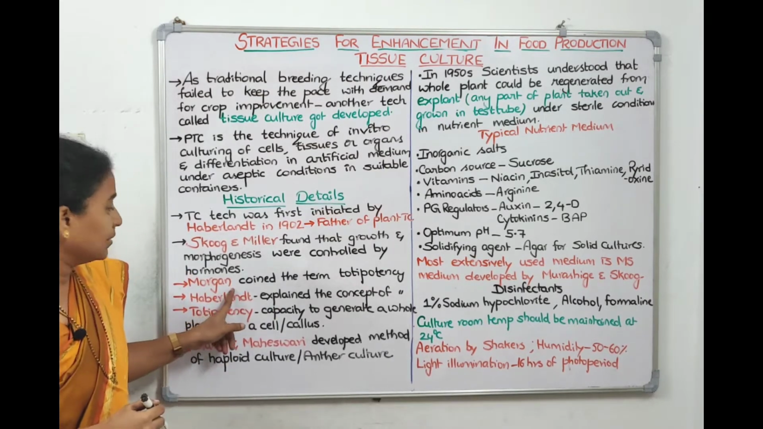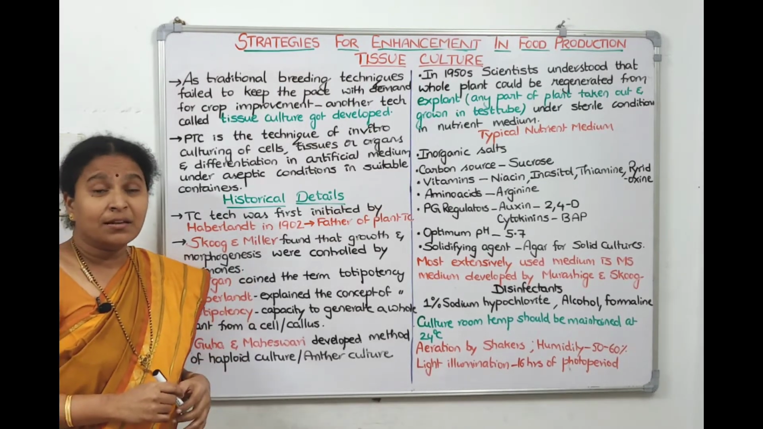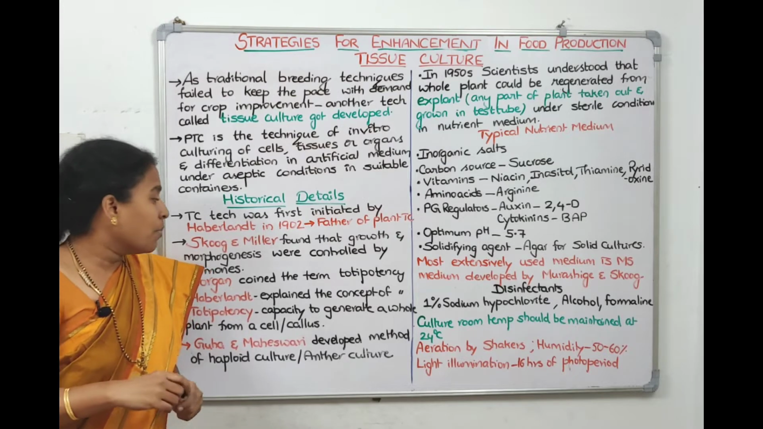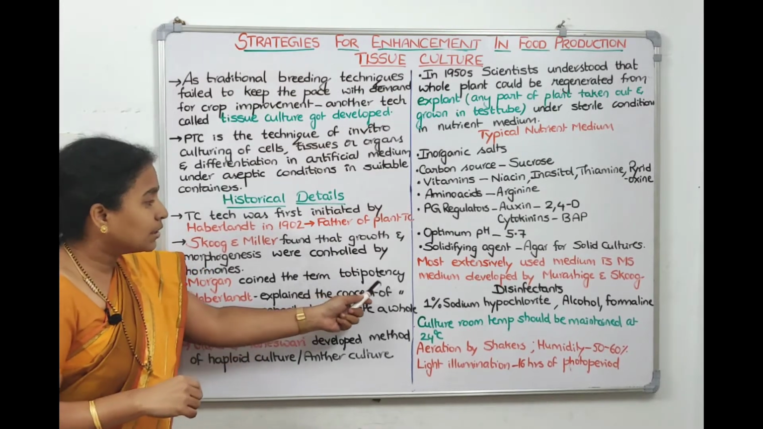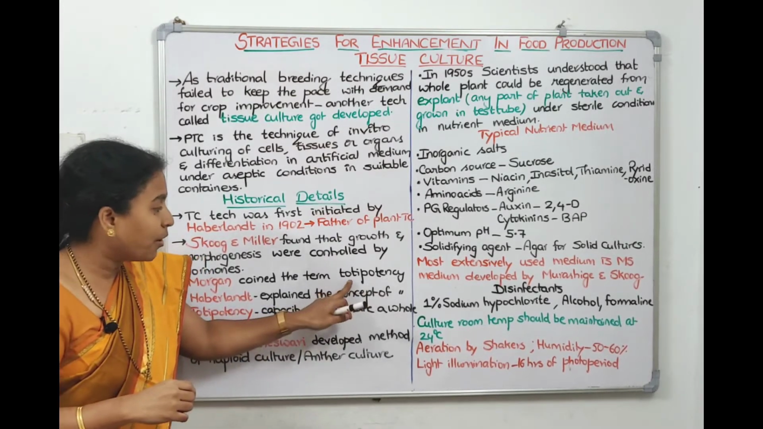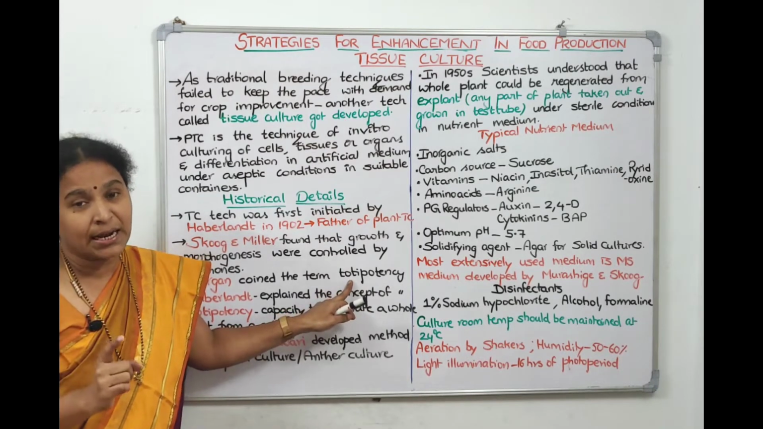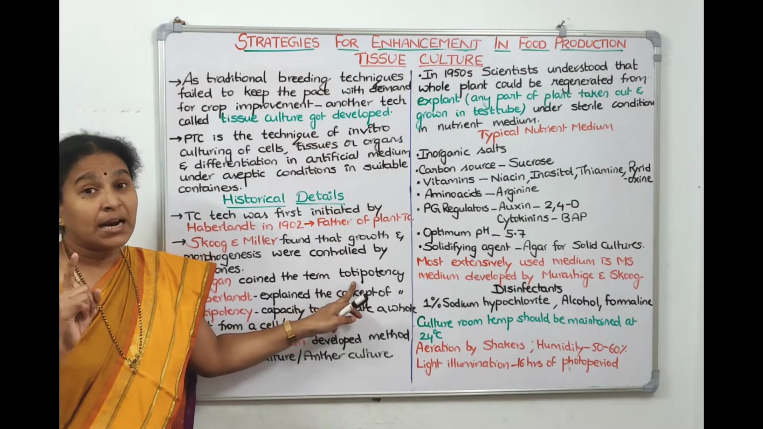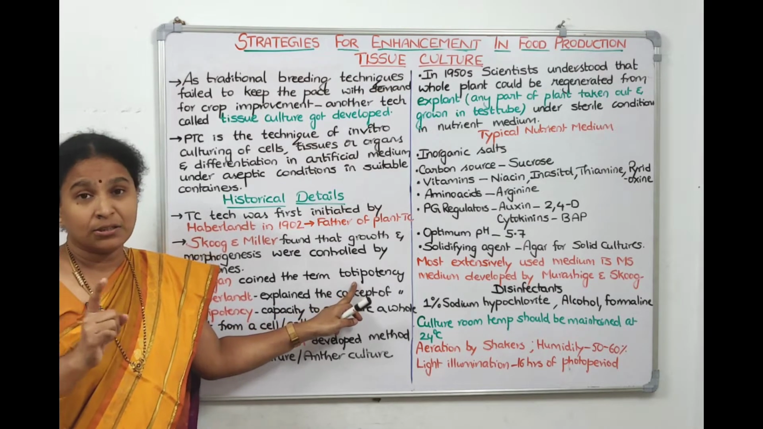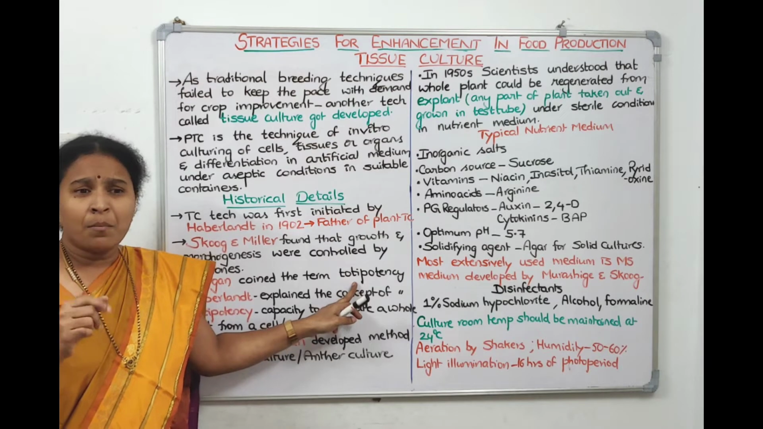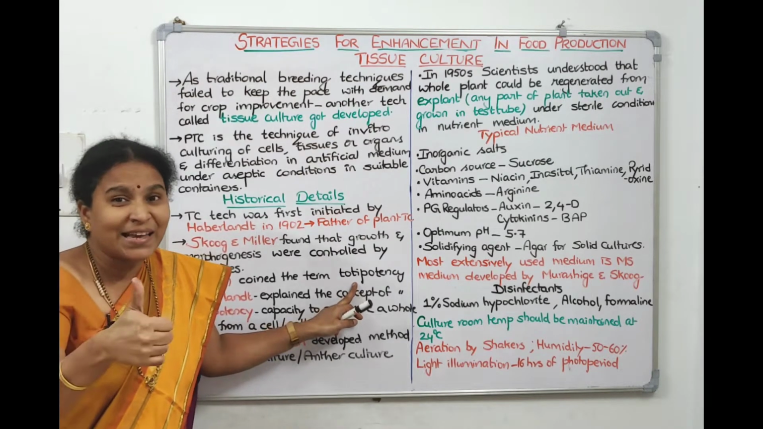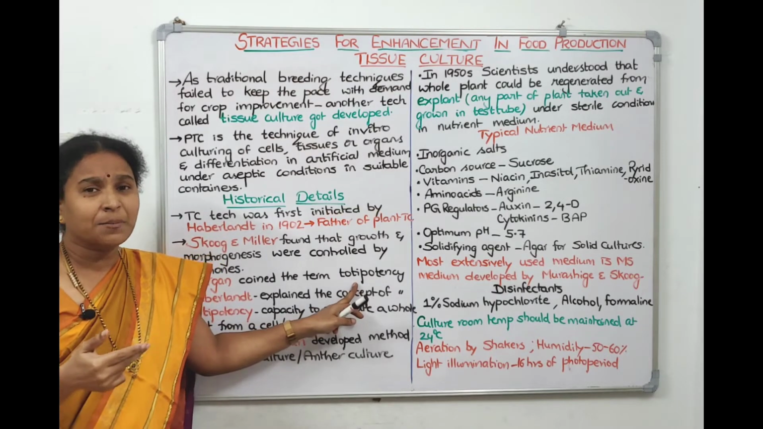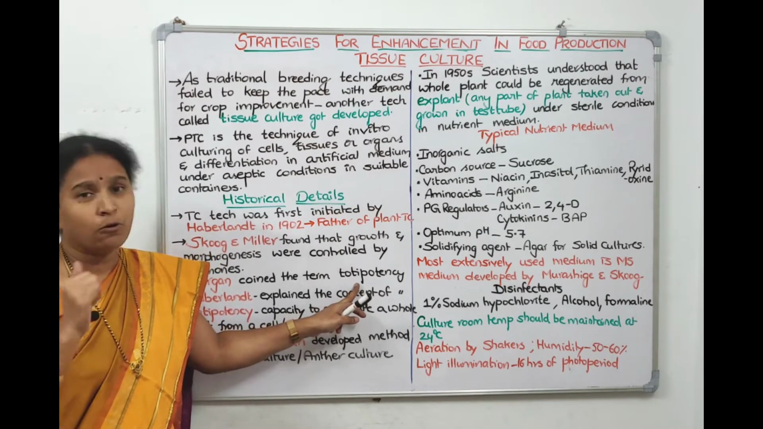Then Morgan, again tell me, where did we hear the name Morgan? In Drosophila, right? Linkage, recombinations. Morgan is the person who coined the term totipotency. This is an important terminology we need to understand. Morgan coined the term totipotency. We studied in the chapter Principles of Inheritance that Morgan is the person who coined the term linkage. Morgan is the person who coined the term recombination. A third word got added: Morgan coined the term totipotency also.